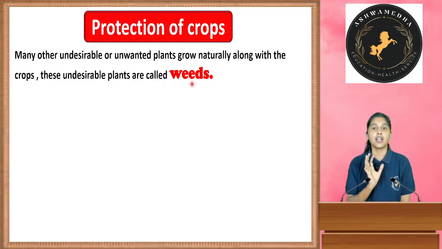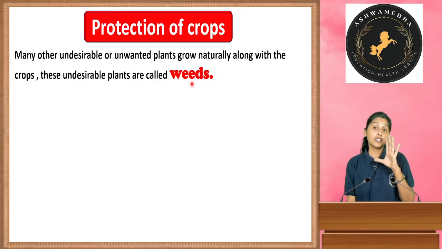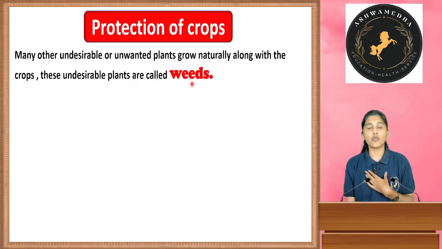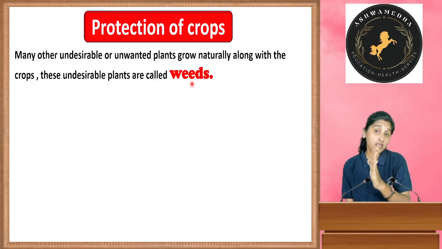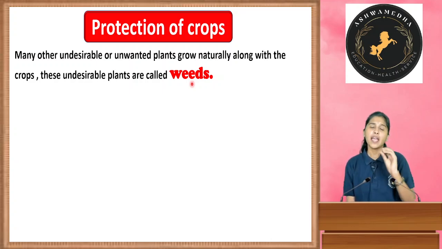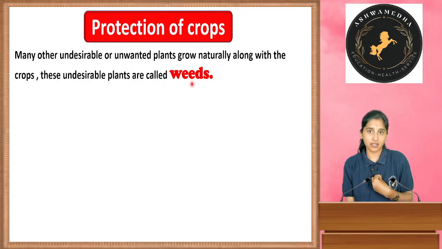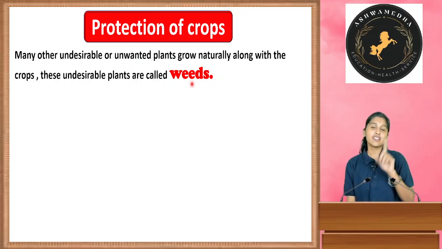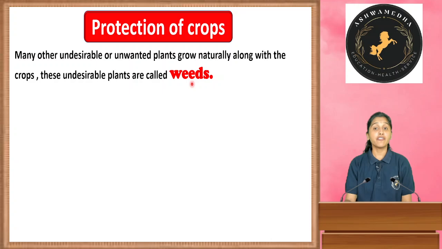For example, I have grown maize crops. Those are the main crops, and desirable means we have grown them wantedly. Along with those main crops, many other undesirable plants have grown naturally, not by our activity. Naturally, they will grow. Those are called weeds.